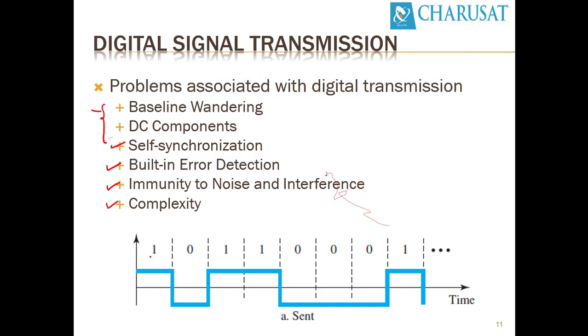1 can be represented by a positive pulse, 0 can be represented by a negative pulse. So it's very easy to design, but if you have multiple levels, we have to keep track of these alternating levels. Designing this kind of signal at the sender side is very complex. In the same way, at the receiver side, it becomes very complex to detect whether it's a combination of 1 1 0 0 or any other combination. So that is the complexity in terms of generating and identifying signals.